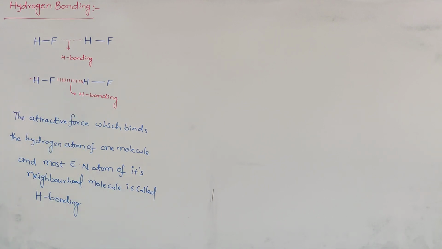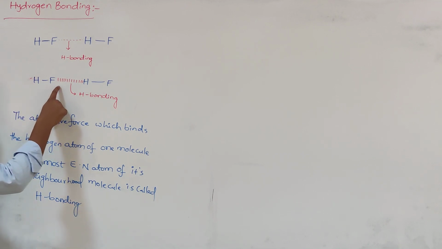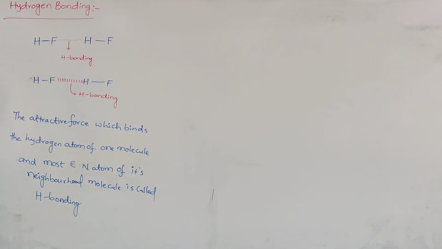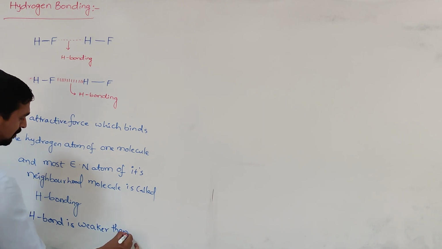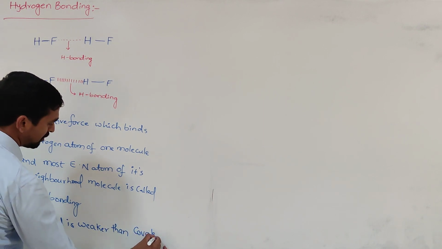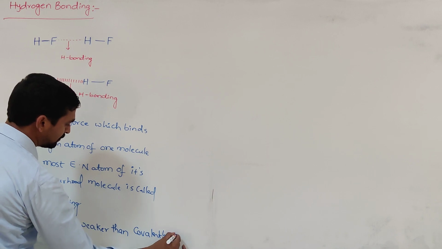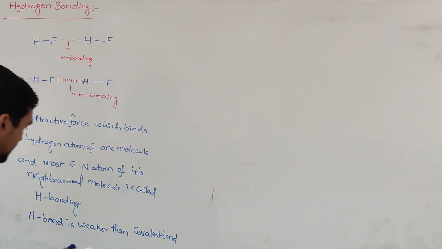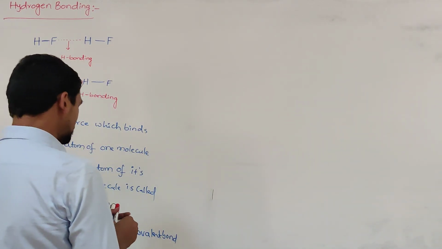Is the hydrogen bond formed between the molecules the same strength as a covalent bond? No, it is not the same strength. The hydrogen bond is weaker than the covalent bond. That's why, whenever the bond is weaker, it is easy to break.